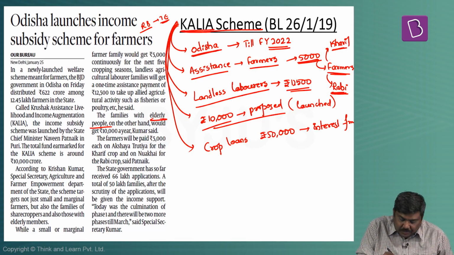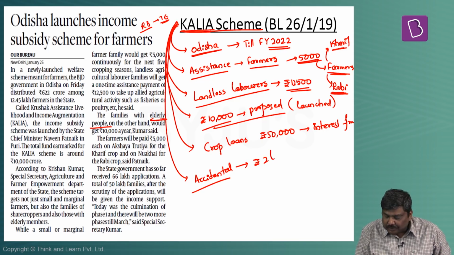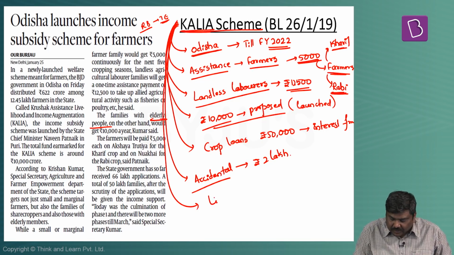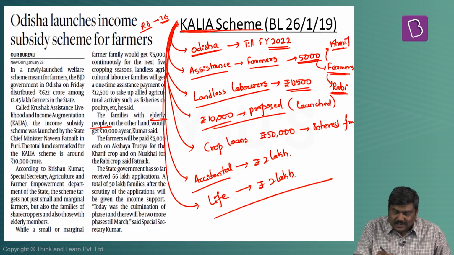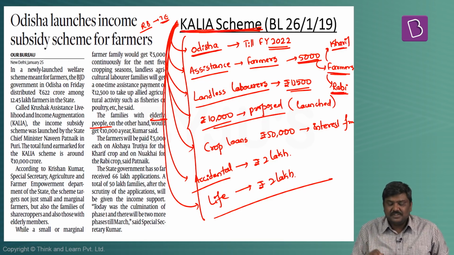Apart from this, the government also has announced personal accidental insurance coverage of 2 lakh rupees and a life insurance coverage of 2 lakh rupees. So these are some of the important points related to the Kalia scheme which has been announced by the Odisha government.